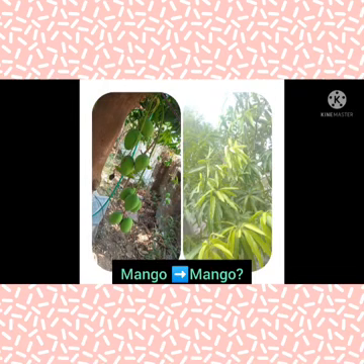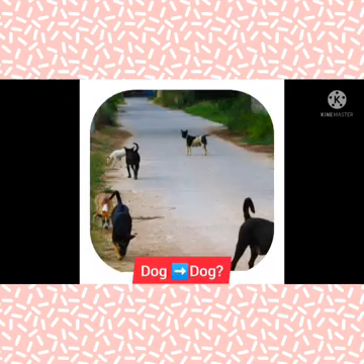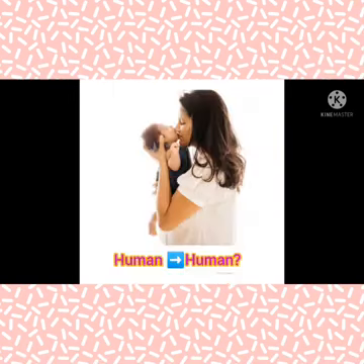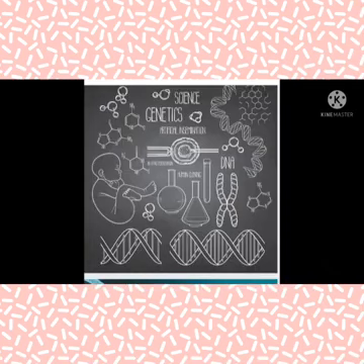For example, if we take a mango tree, why does a mango tree give rise to another mango tree? Why not a banana tree or other trees? Why does a dog give birth to another dog? Why does a human give birth to humans? Why not animals? So, for all these questions, we may think that the answer is nature.